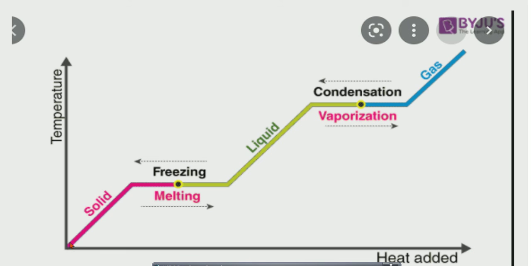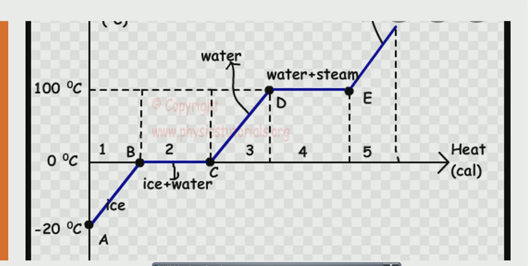If I am giving heat, remember that the green and blue portions mean no change of temperature, and pink means the temperature has changed. Solid, when I give heat, is converted to liquid. This process is called melting. Then the liquid converts by vaporization to gas. You will get an idea when I show you this graph.